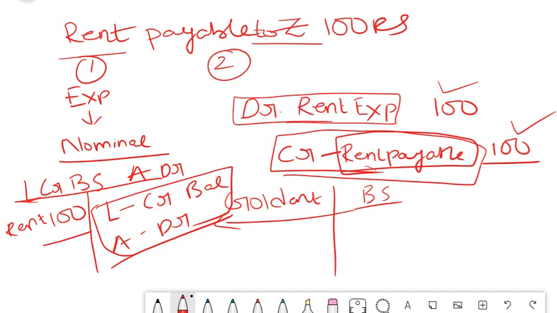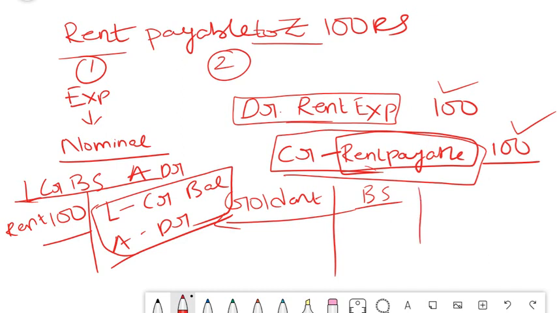If it is an obligation, it is a liability, and if it is a liability, it has a credit balance. Asset means debit balance, just like cash. Cash is a debit balance. If you purchased an asset, plant and machinery is an asset, so an asset has a debit balance. This is the rule which you should keep in mind.